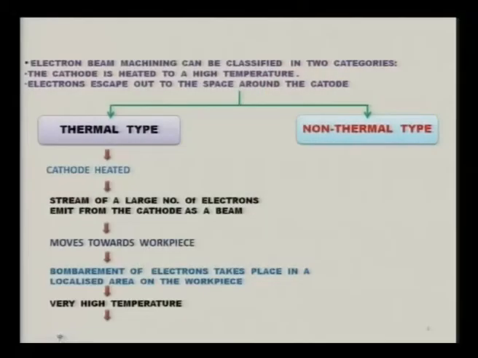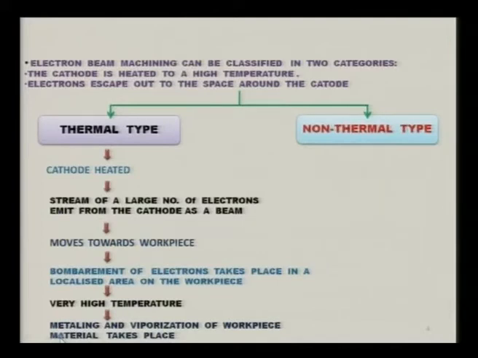So their kinetic energy is substantial to increase the temperature of that small localized area of the workpiece to the extent that the workpiece material melts, and in most of the cases it vaporizes and the material is removed. So finally melting and vaporization of workpiece material is the mechanism of material removal. It is not melting, it is melting.